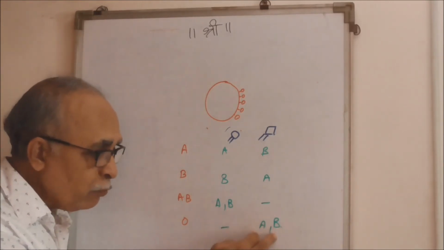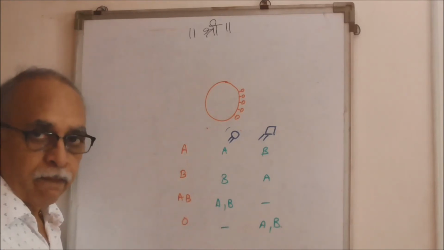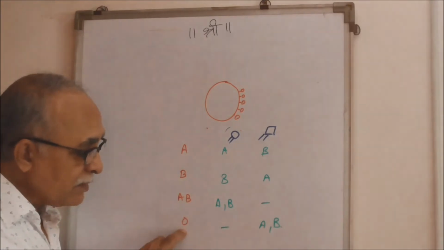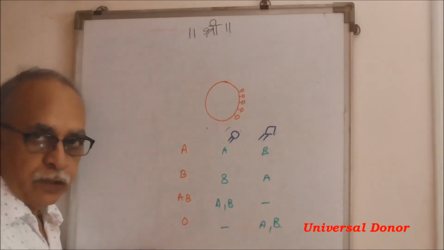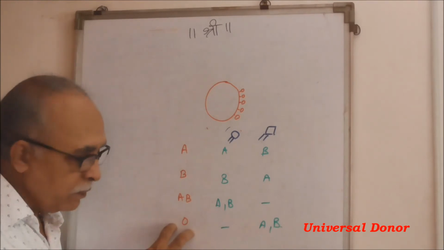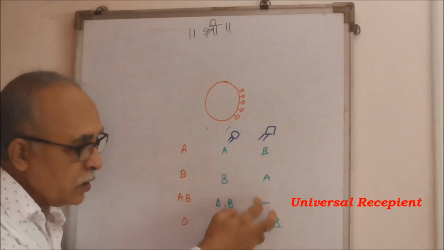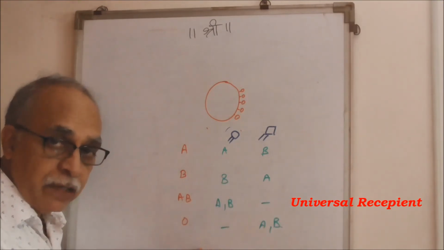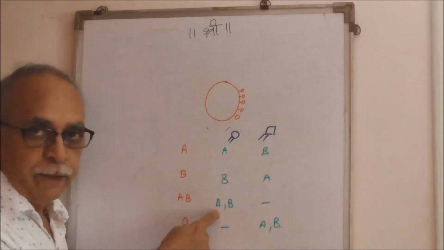So it cannot receive any other blood group but O. But at the same time, it doesn't have any antigen, so it can be given to any of the other blood groups. So O is described as universal donor, whereas AB, which doesn't have any antibodies and can receive any other type of blood sample for transfusion, is described as universal recipient.